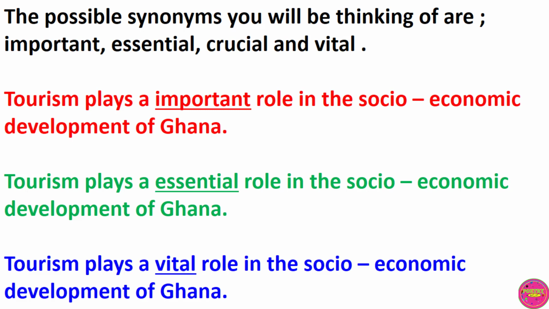This sentence is equally incorrect. Let's go to the next sentence. Tourism plays a vital role in the socio-economic development of Ghana. Therefore, we can say with all certainty that the word vital is most appropriate in replacing the word significant.